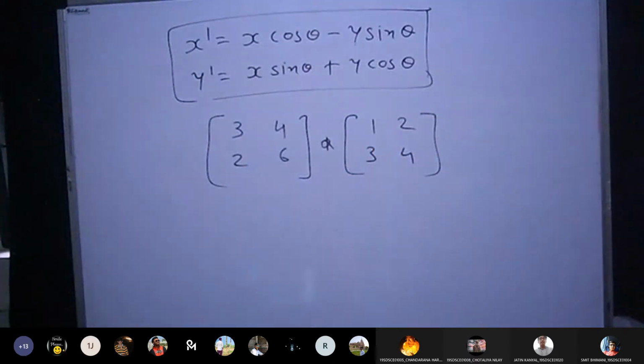Can you multiply these matrices? Do you know how to multiply both the matrices, whatever matrices I have written here?